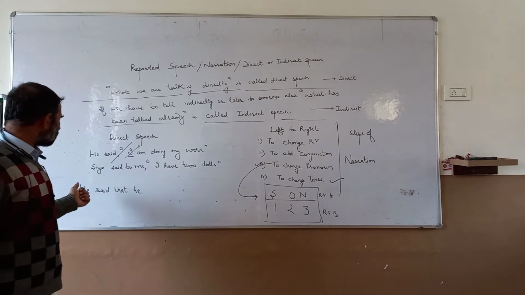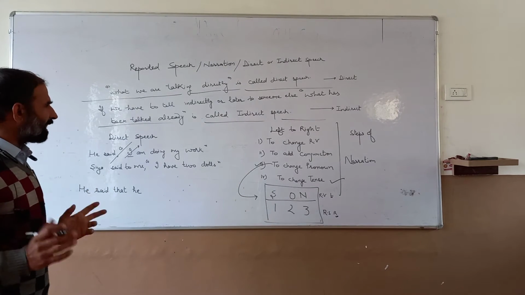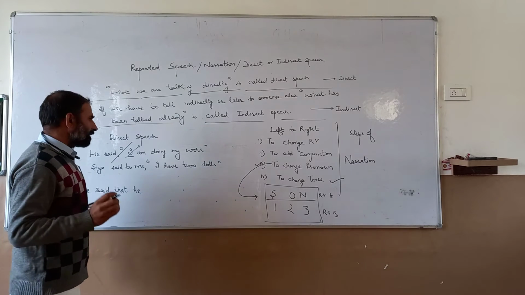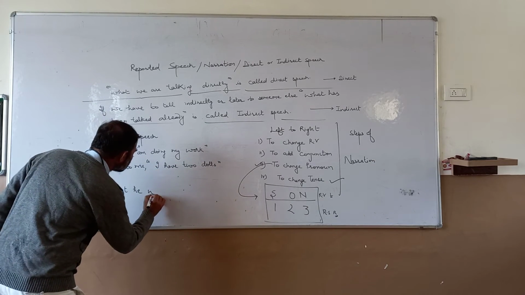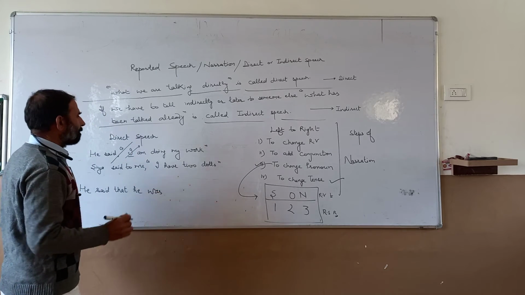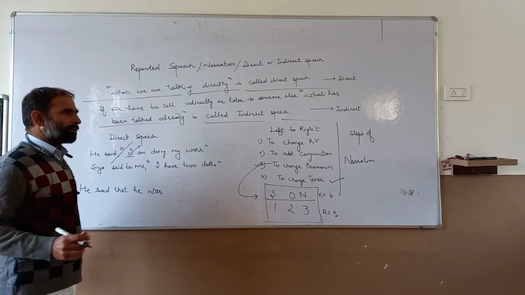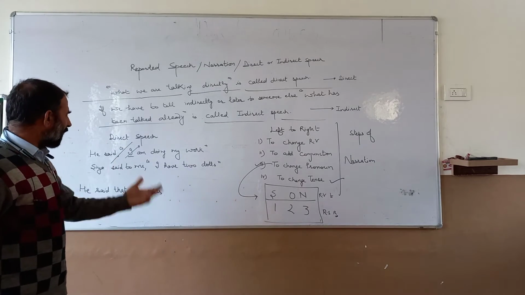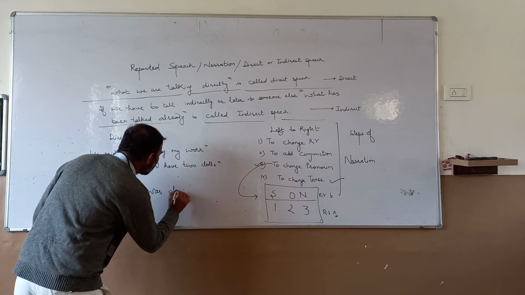But if it is given in past, then we have to maintain the sequence. For that sake, we change present into past. He was. Present continuous will be changed into past: he was doing.